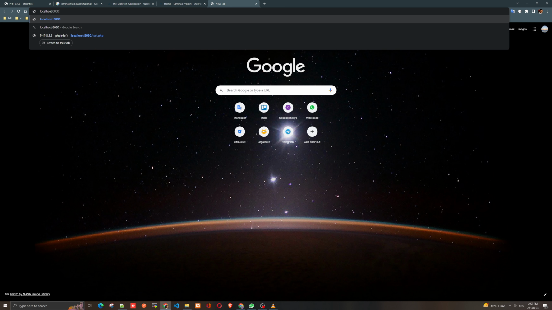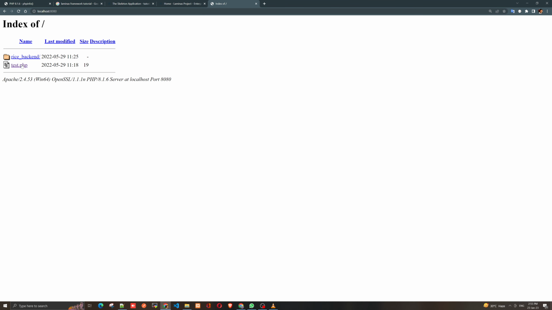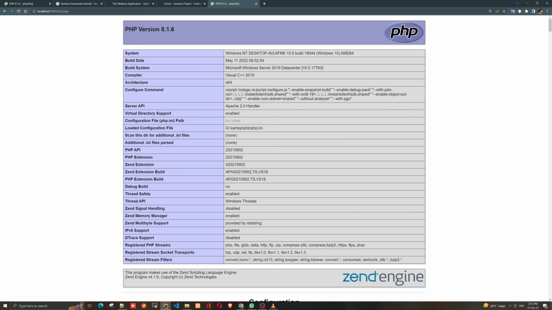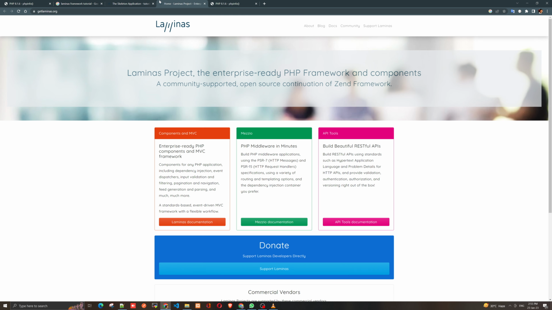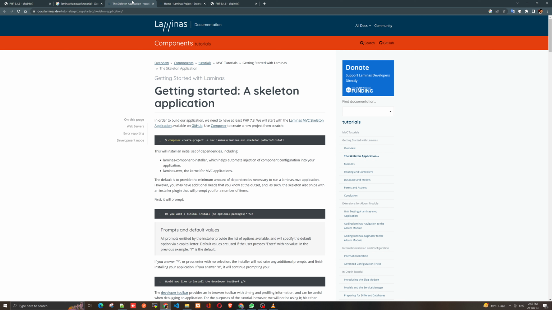This is test.php, which simply shows the PHP version. I have 8.1.6. So now let's do the installation of this Laminas structure.